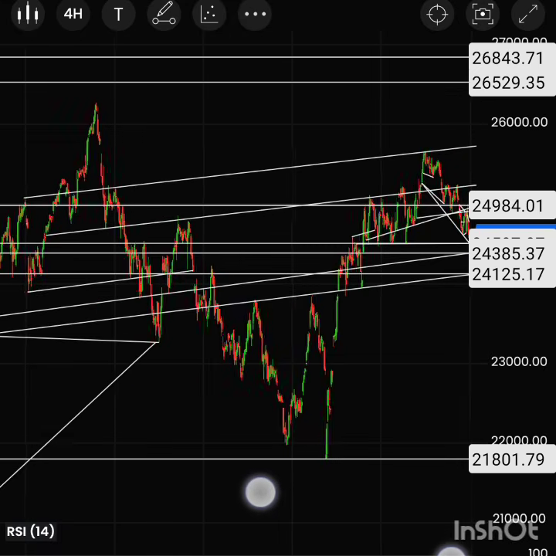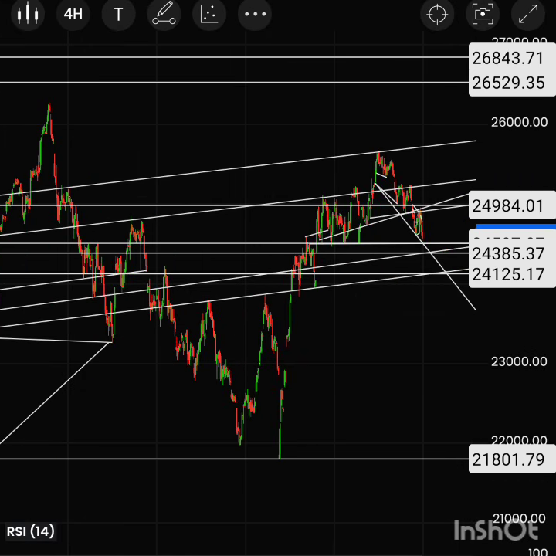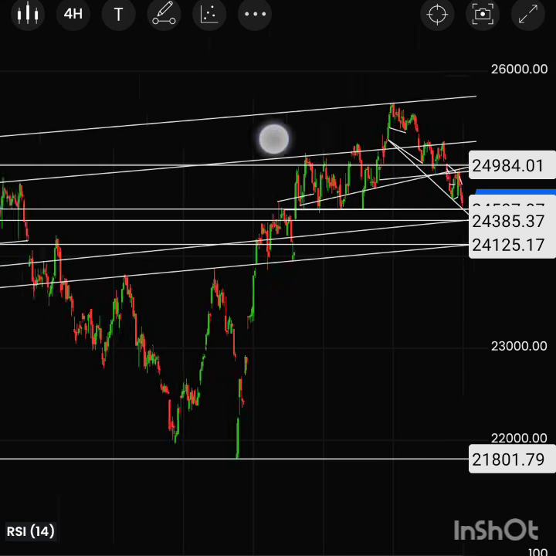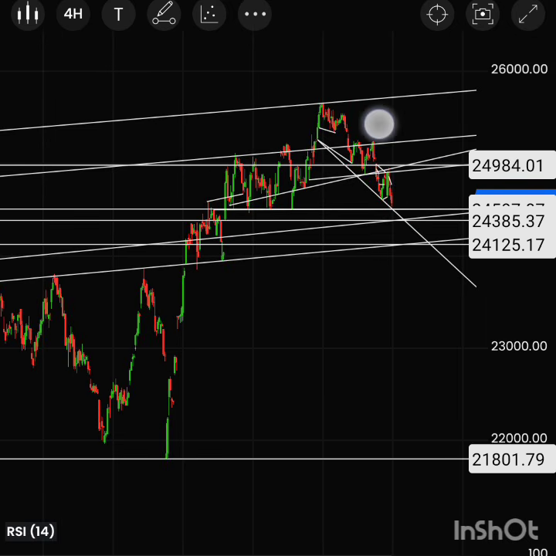And this was the little 4 hour support line also. So this formation is currently going sideways here. You can see maybe a little more up and down, then mostly it will come down. So this could be the next movement of Nifty. This may be around 24,122 to 125 range on the downside, otherwise 24,380 to 390 range if the Nifty does not hold the 24,500 range.